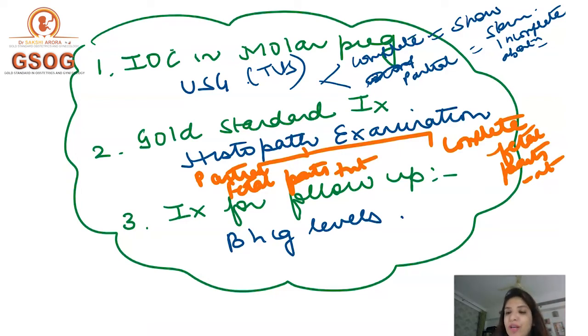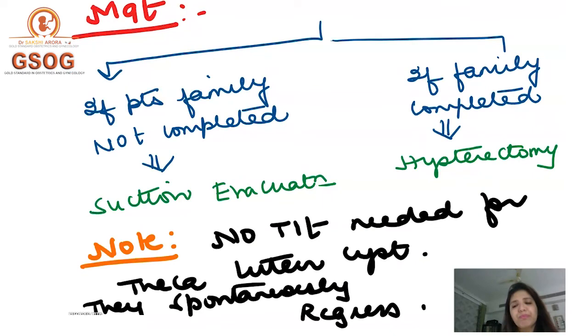A third question which they can ask you is, what is the investigation for follow-up of a molar pregnancy? So the investigation of choice for follow-up of molar pregnancy is beta HCG levels, right? So these are three questions which they can ask you on the diagnosis part or on the investigations part. Now let's talk about the management part. Obviously, a molar pregnancy cannot be taken up till term, and a molar pregnancy has to end and you have to evacuate it. So, if the patient's family is not complete, then the management of choice is suction evacuation.